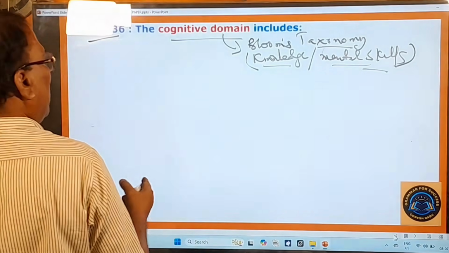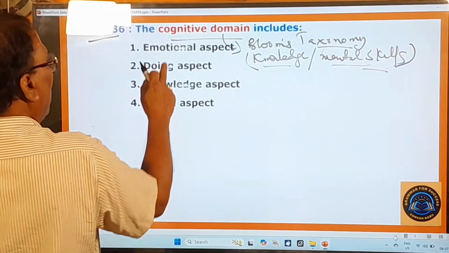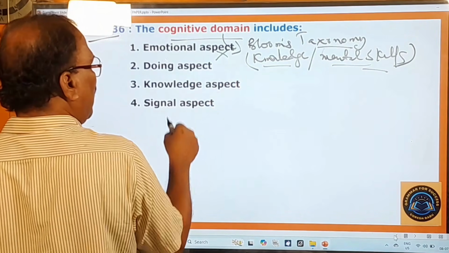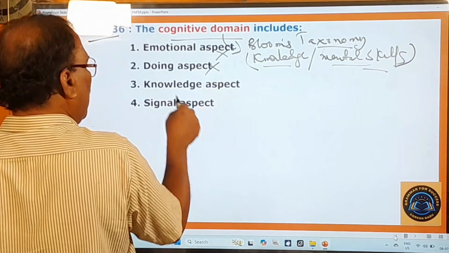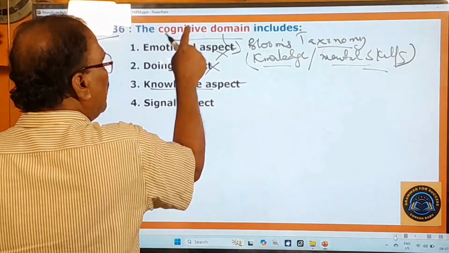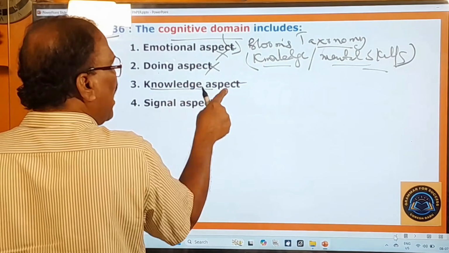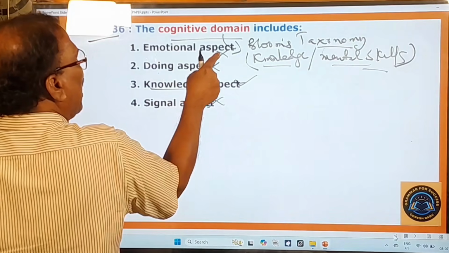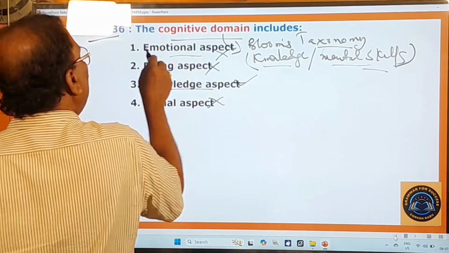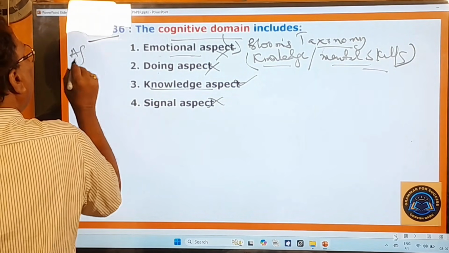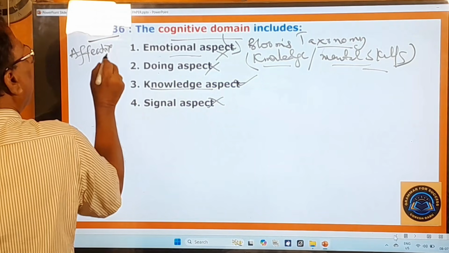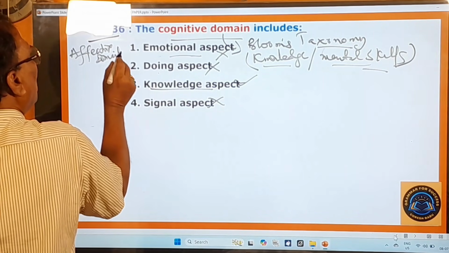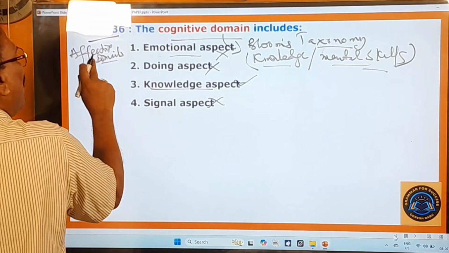Here you pay attention. Emotional aspect, therefore this is not the right one. Doing aspect, this is not the right one. Knowledge aspect, that means cognitive domain includes knowledge aspect, therefore this is the right one. Signal aspect, no. So here this emotional aspect is there. What is this emotional aspect? This belongs to affective domain. Affective domain, all feelings, emotions, and all that. So that belongs to affective domain.